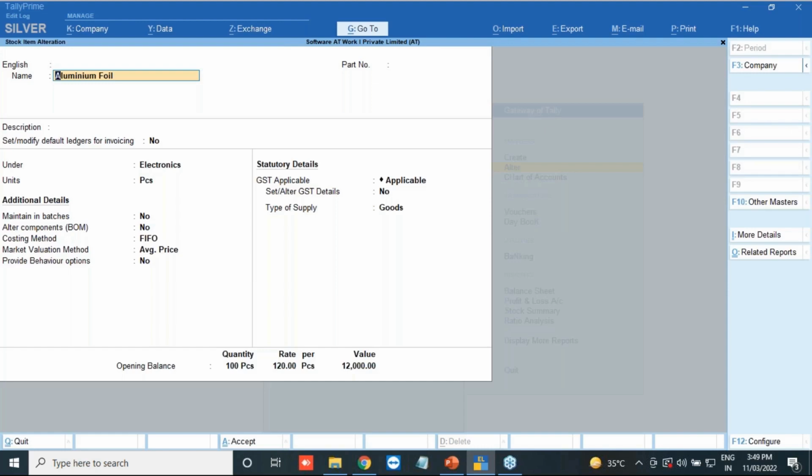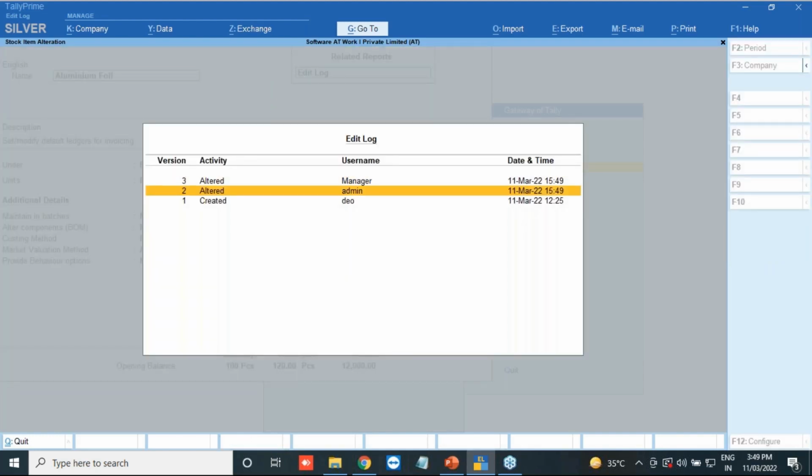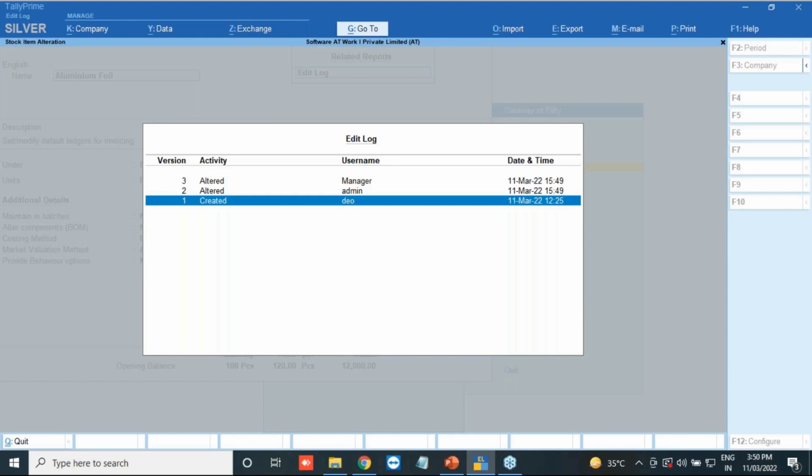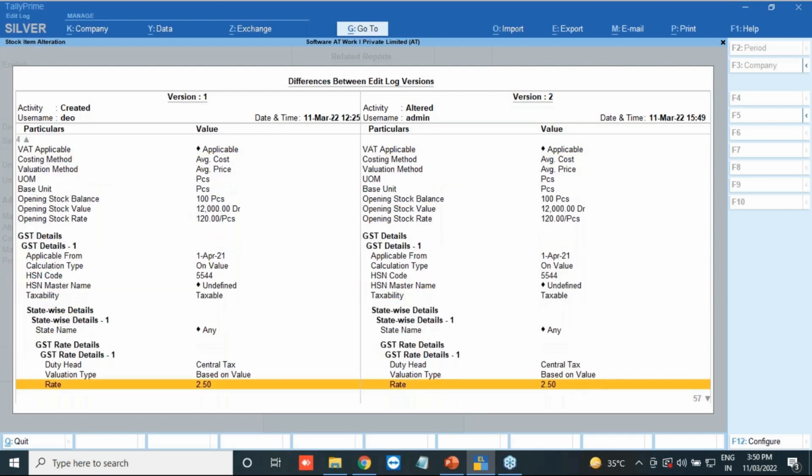Now if you want to see by audit trail what changes have been made, you just have to click on the related report, click on the edit log, and you can see first of all it is created by the data entry operator. Admin has made the changes. What changes has admin made? Let us see.